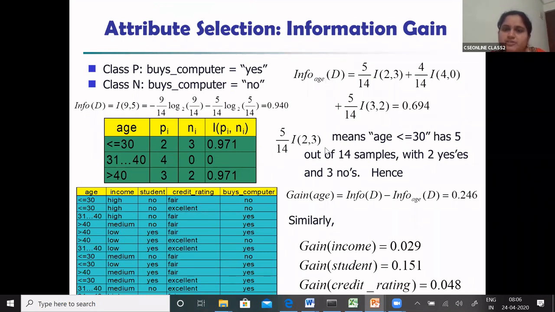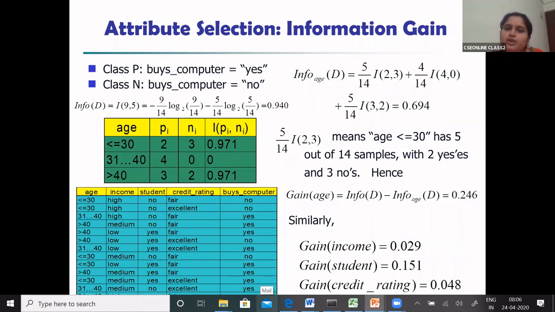How much did you get for age? It is 0.246. Similarly for income, it is 0.029. For student, the information gain is 0.151. For credit rating, the answer is 0.048. So out of these 4, which has the highest information gain? Age has the highest information gain. So age will be the root node.